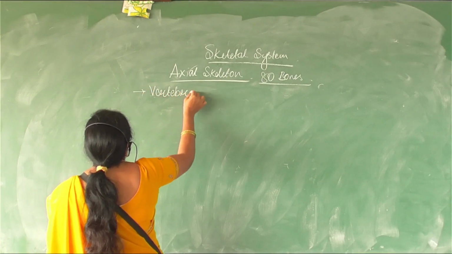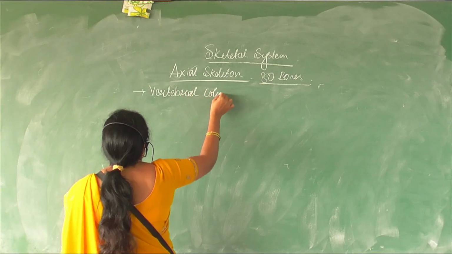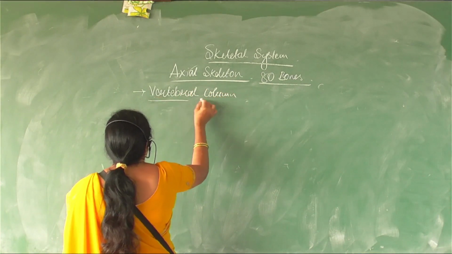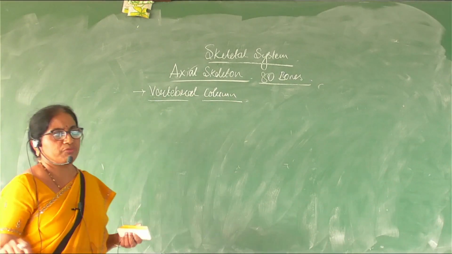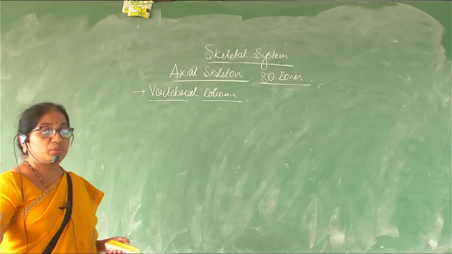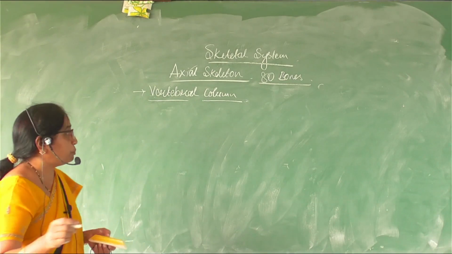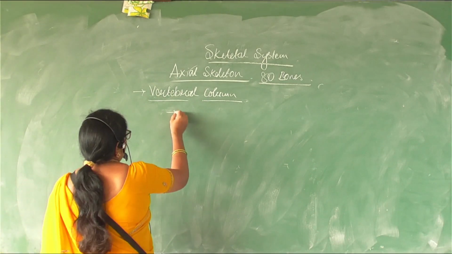In common language, you call it the backbone, right? The long backbone which extends from the neck region towards the seat position is made up of tiny bones.